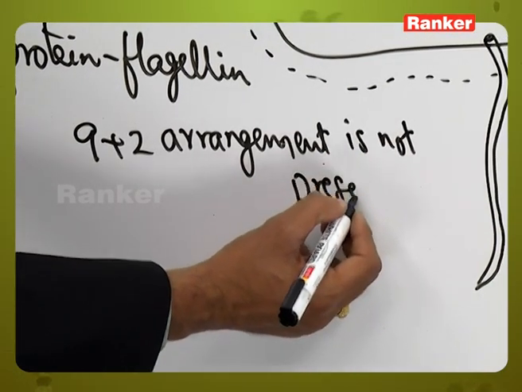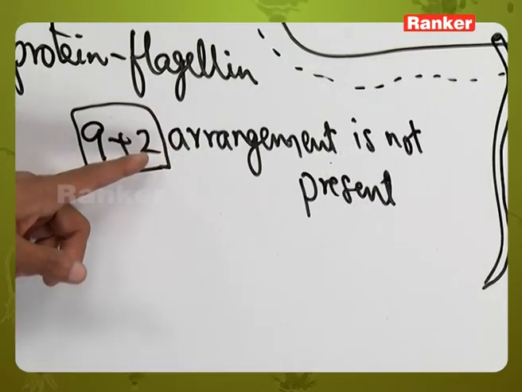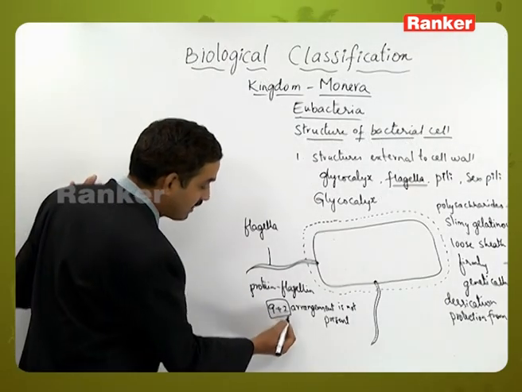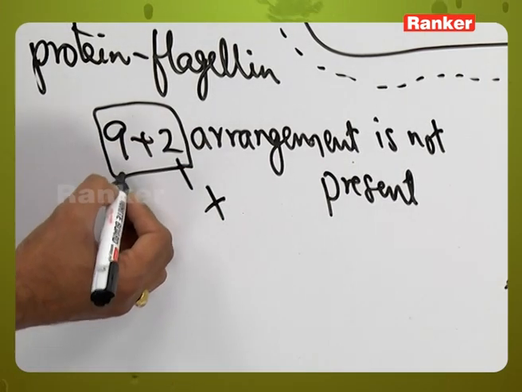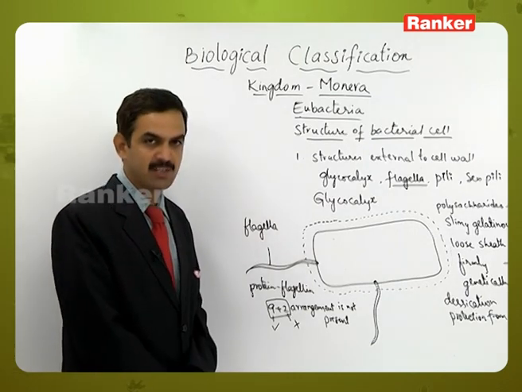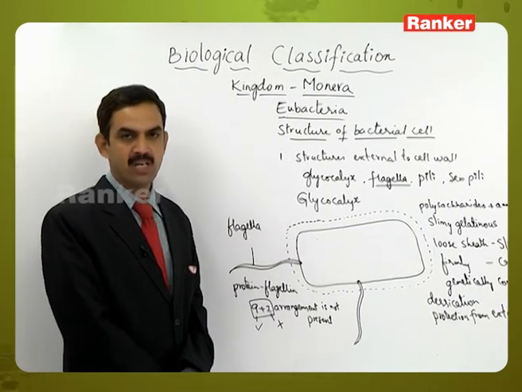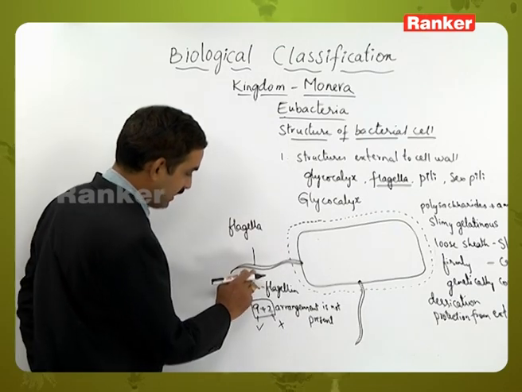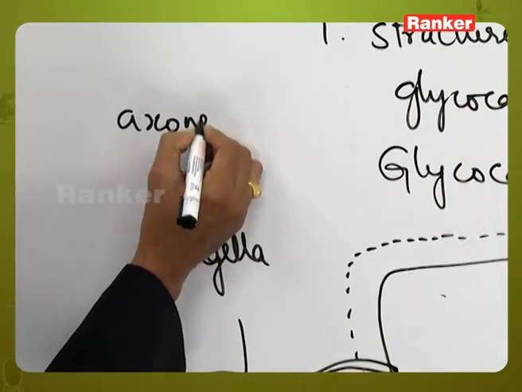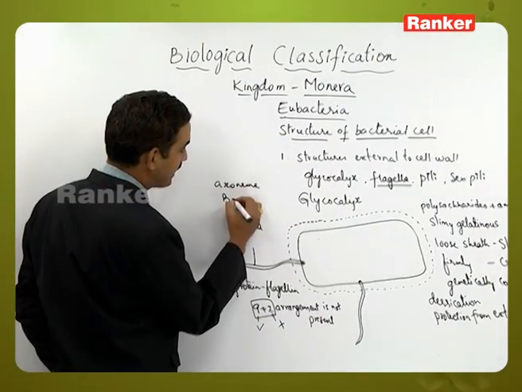In the transverse section, actually, what do we mean by this 9+2? We can see that 2 central fibrils will be there and 9 peripheral fibrils are present. But here the 2 central fibrils are lacking, only the 9 peripheral fibrils are present. So that's the reason why the 9+2 arrangement is not exhibited by the flagella of bacteria, as it is not a eukaryotic one, but a prokaryotic organism. And this is a long and flexible structure made up of axoneme, and this axoneme will arise from a structure called a basal body.